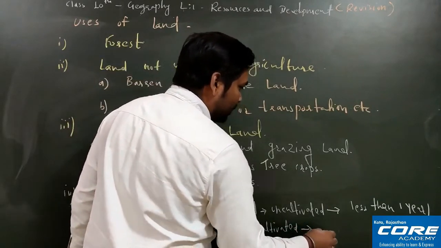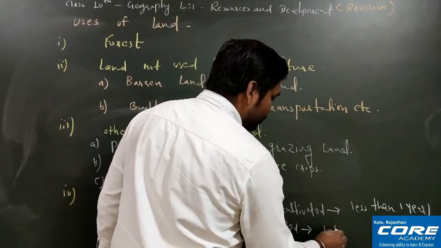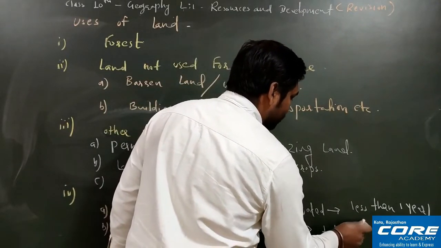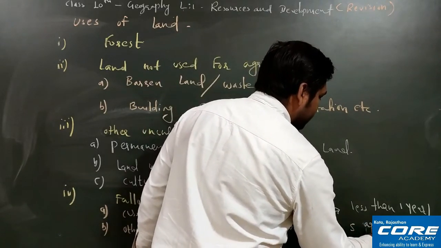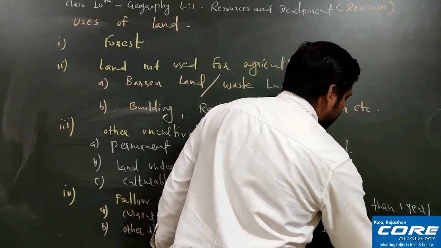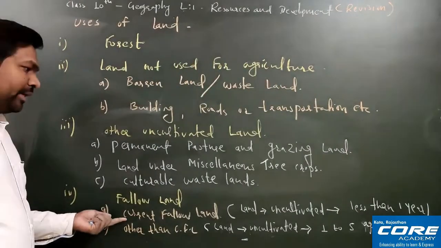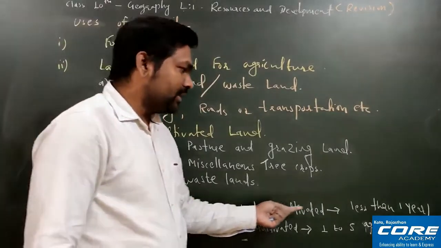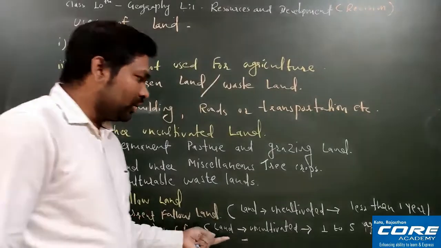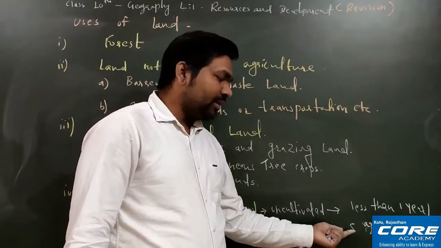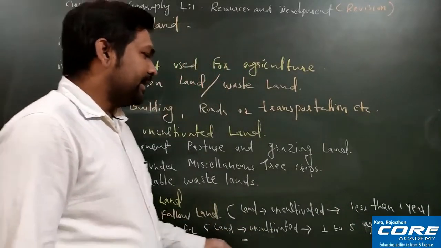Uncultivated for more than 1 year and less than 5 years, right? So 1 to 5 agricultural years. So what is the difference here? Current fallow land, you are not doing cultivation on a land for less than 1 year, or 1 year. And here other than current fallow land means you are not using the land for cultivation for more than 1 year to 5 years, okay. So more than 1 year and less than 5 years.